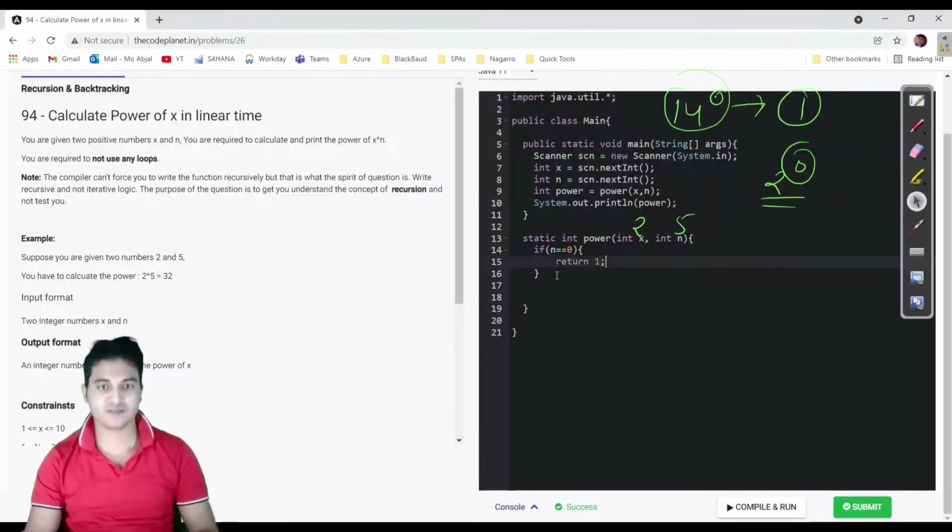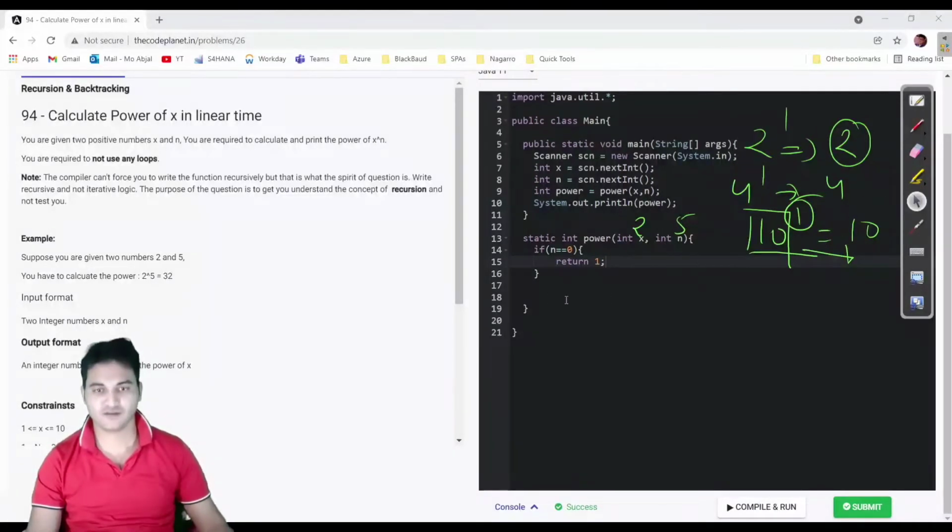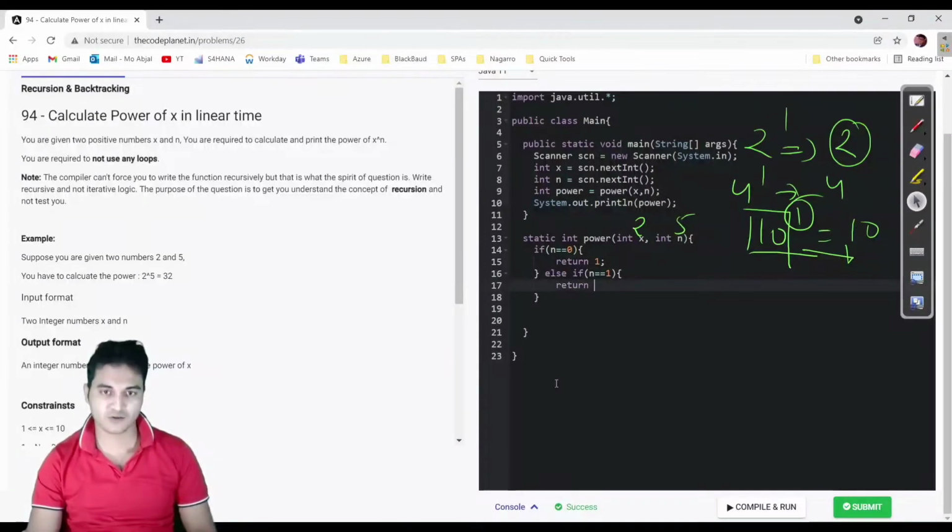Fine. Another thing, if n is 1, let us say we were calculating 2 raised to power 1, so what is the result for this? 2. 4 raised to power 1 is 4, 10 raised to power 1 is 10, means if n is 1, then the number for which we are calculating power would be the answer. So else if n is equal to 1, in that case return not n, neither 1, return x. Fine. So this is our base condition.